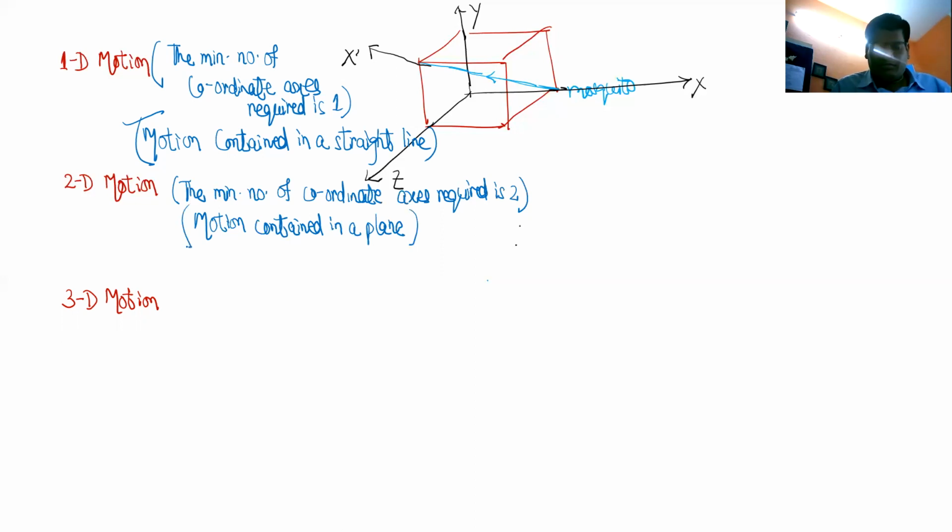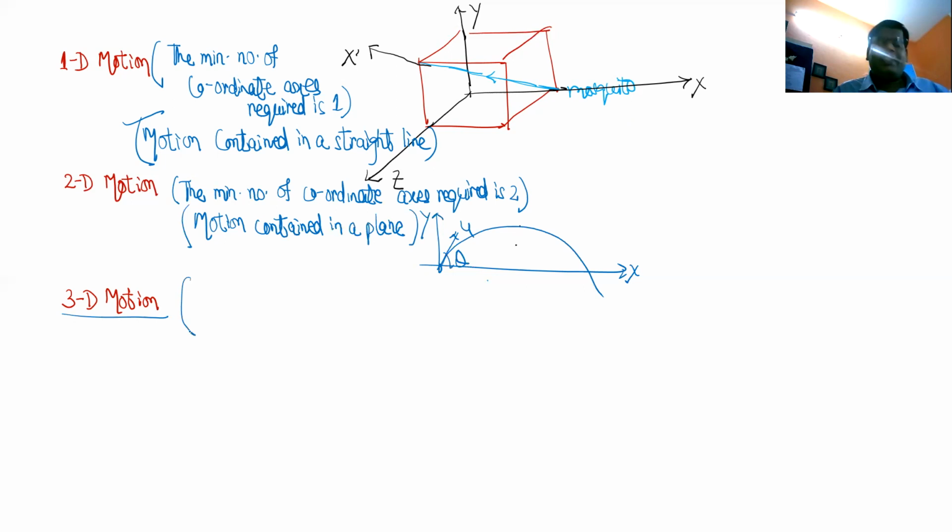Got it? Yes, sir. Like let's say I throw a ball and the ball goes like this. It starts from here at an angle theta and it reaches here, let's say. This is the x-axis and this is the y-axis. So now to study it, at least I need 2 axes. This is not contained in a line. This goes out of a line, but always it stays in a plane. So this is a 2D motion. An example is a ball thrown at an angle theta from the ground. Acha, what is 3D motion?